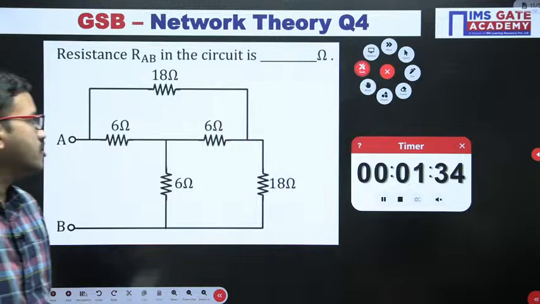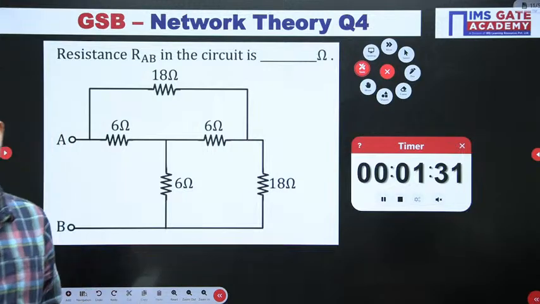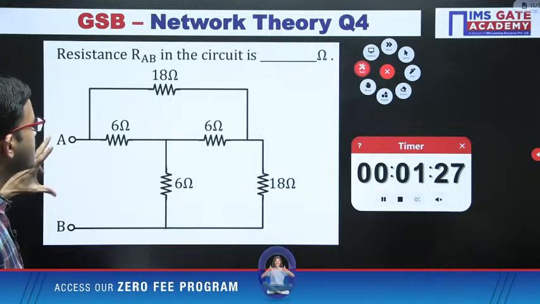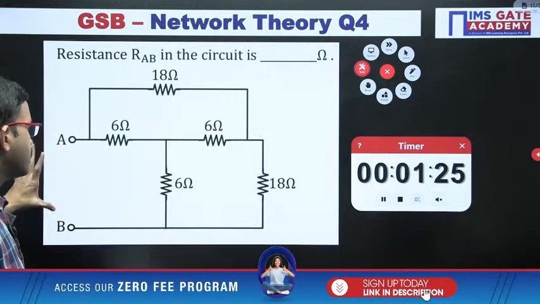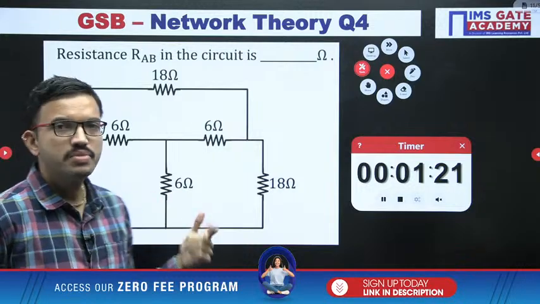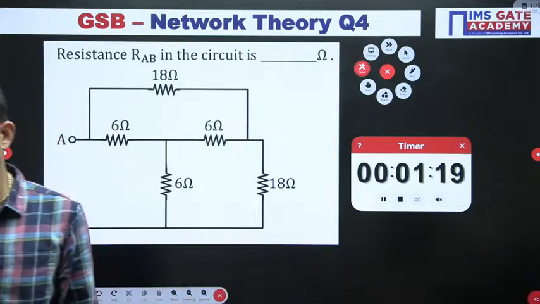In whichever method you are comfortable, you can do it. Here in this question, we have to find the equivalent resistance between the terminals A and B. In order to get equivalent resistance, whatever methods you have learned in the first chapter of network theory subject, accordingly you can go ahead.